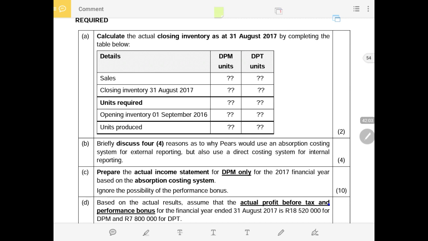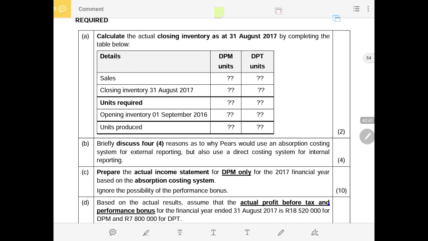The first one is the fact that, as a Johannesburg listed company, PEARS is required to prepare and present its annual financial statements in terms of the International Financial Reporting Standard, which requires that inventory should be valued using the absorption costing system. It's a JSE listed company, and the financial statements should be in alignment with the International Financial Reporting Standard for inventory valuation, which is the absorption method in this case.